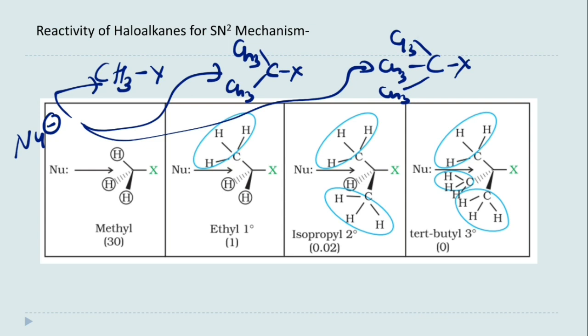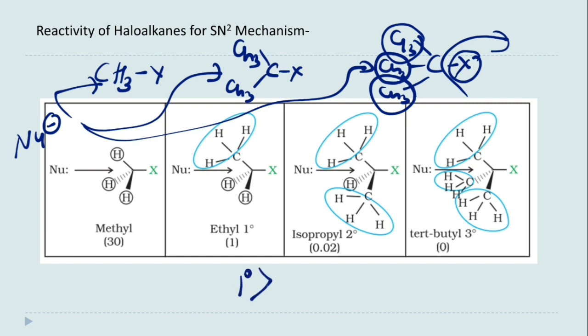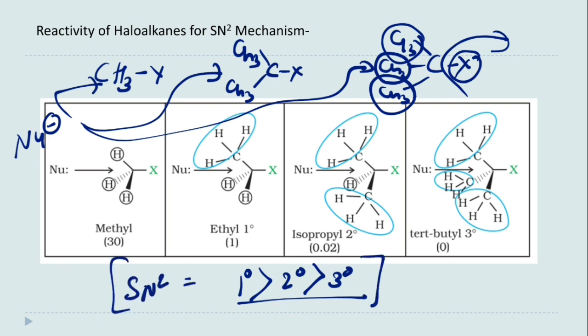So we can see that in 3 degree there are 3 methyl groups which will hinder this halogen atom to leave. So the reactivity will be 1 degree greater than 2 degree greater than 3 degree in SN2 mechanism. This is very important.